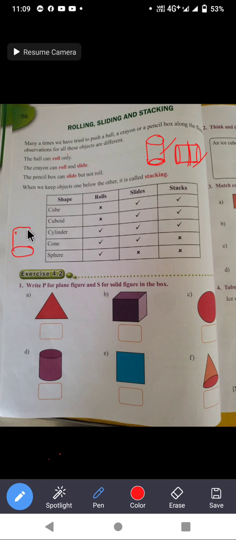I can put one more cylinder on it, like this, and one more I can also put. I can put many cylinders like this, one on the other. This is called stacking.